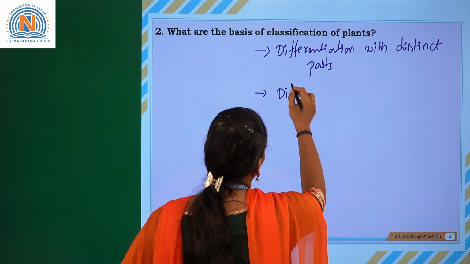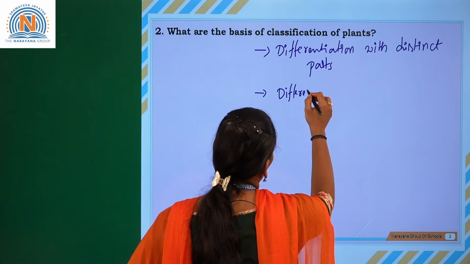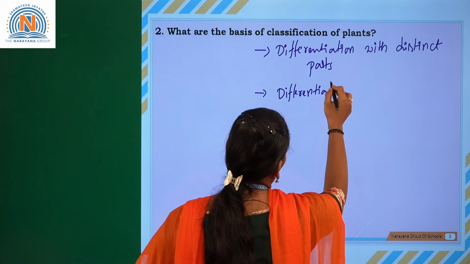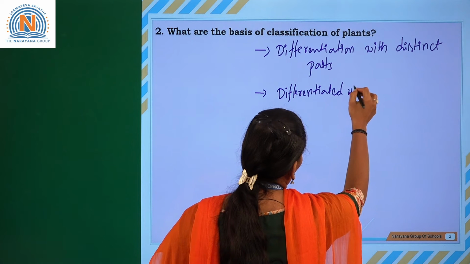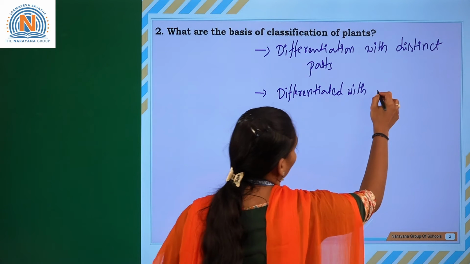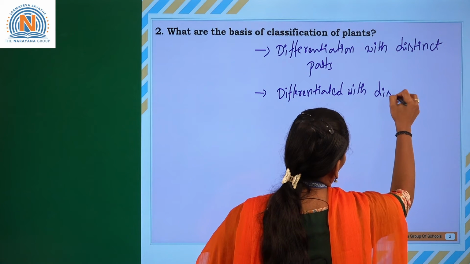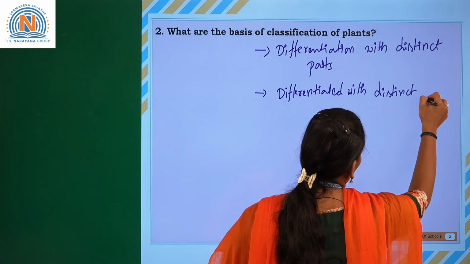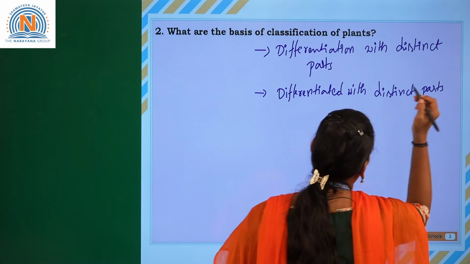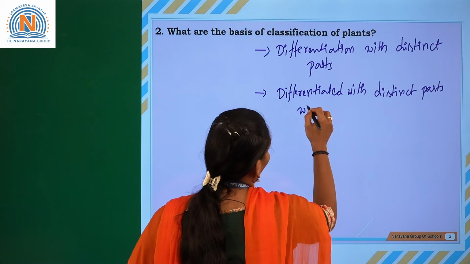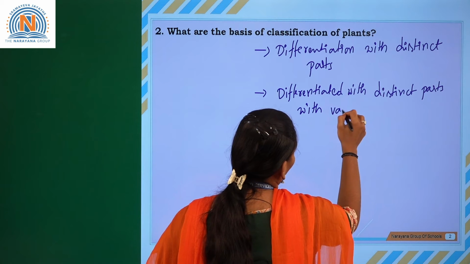So if it is differentiated with distinct parts, with vascular tissue or not.